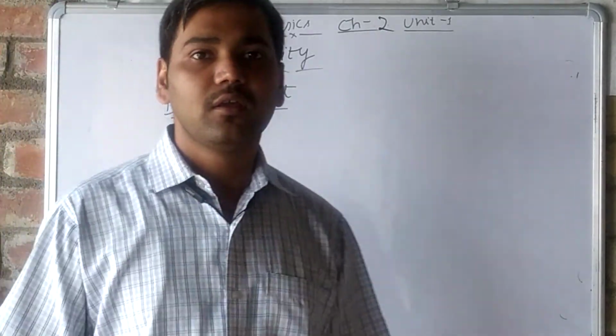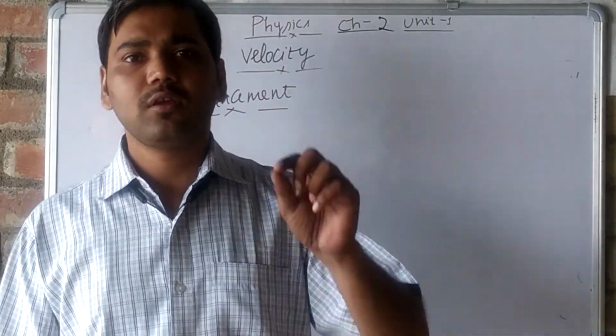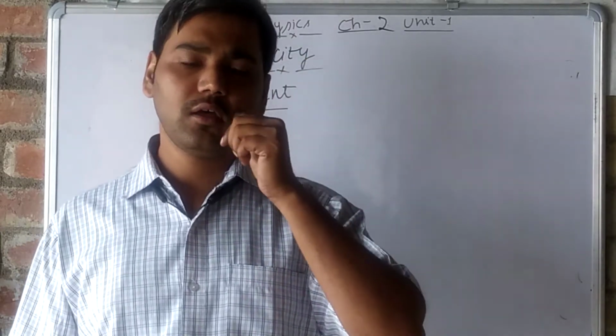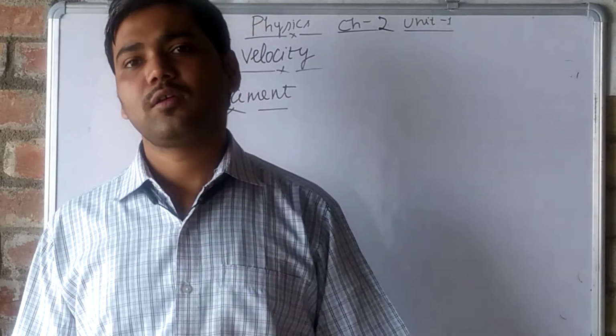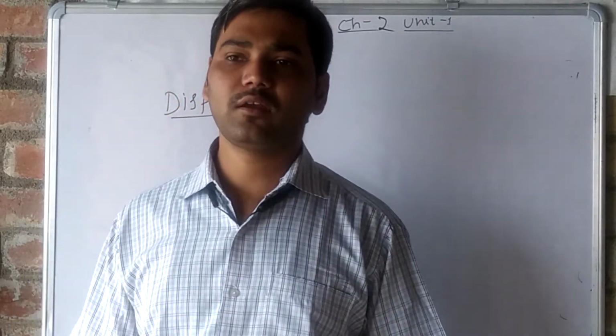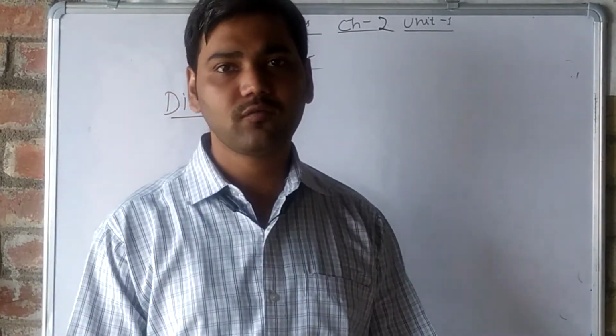Displacement means the difference between its starting point and the ending point. That means from initial position to the final position.